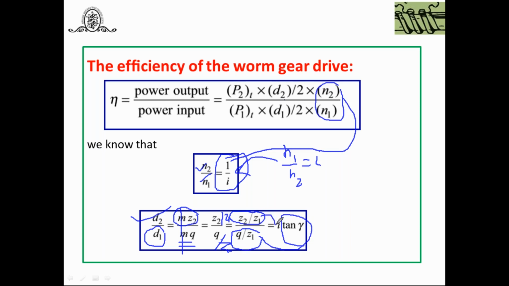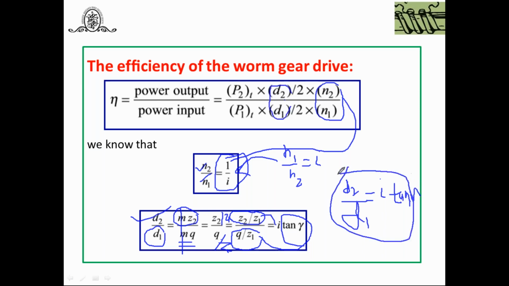In this way, we have again found the value of D2 by D1 is equal to I tan gamma, because we are going to substitute this value here also. That's why we made this arrangement. So we have N2 by N1 is equal to 1 by I, D2 by D1 is equal to I tan gamma.